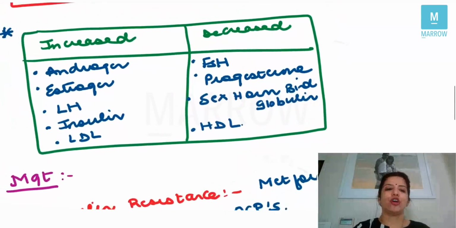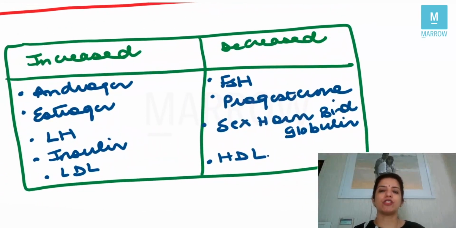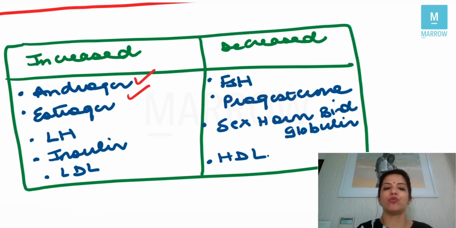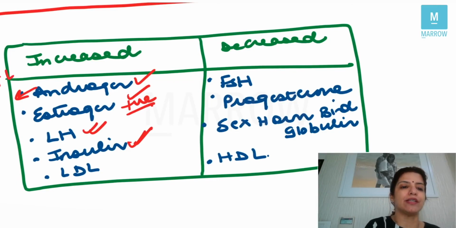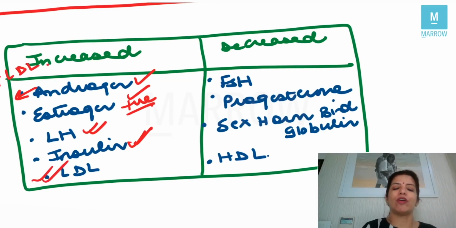Then let's talk about what hormones are increased in PCOS and what hormones are decreased. Androgens are increased in PCOS. These androgens in adipose tissue get converted into estrogen, so estrogen is also increased in PCOS. Estrogen has a positive feedback on LH, so the levels of LH are also increased in PCOS. There is insulin resistance in PCOS, so the levels of insulin are also raised, and because androgens increase LDL, the levels of LDL are also increased in PCOS.